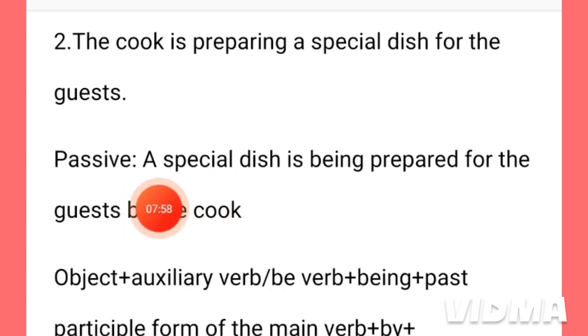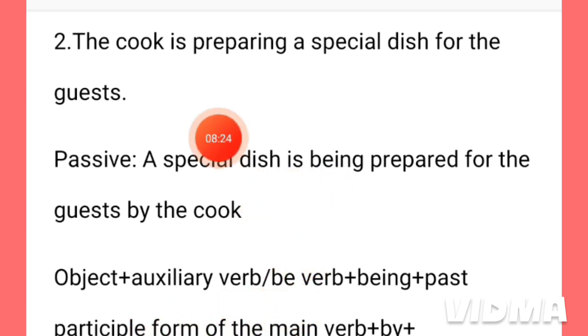We have positioned here the object first: a special dish. Here the object is special dish because this is the passive sentence. According to the rule, because the cook is preparing the special dish, a special dish is the object here. So we have positioned here a special dish first, the object. Then an auxiliary verb or a be verb will be added.